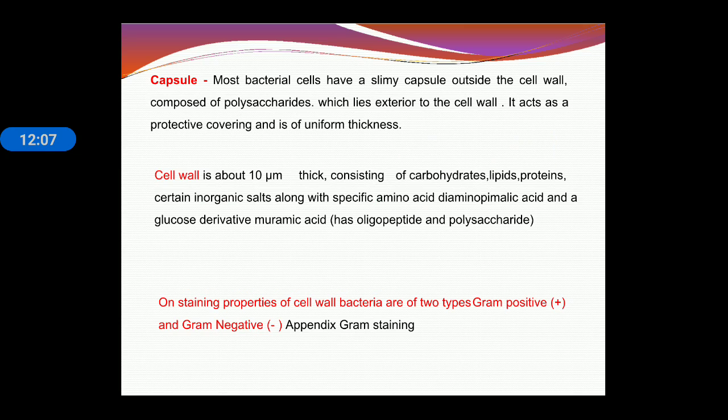So this is the explanation about the previous structure. Capsule: most bacterial cells have a slimy capsule layer outside the cell wall, which is composed of polysaccharide and lies exterior to the cell wall. It acts as a protective covering. Cell wall is about 10 micrometer thick, consisting of carbohydrate, lipid, and protein. And on the staining property of the cell wall, bacteria are of two types: gram positive and gram negative.